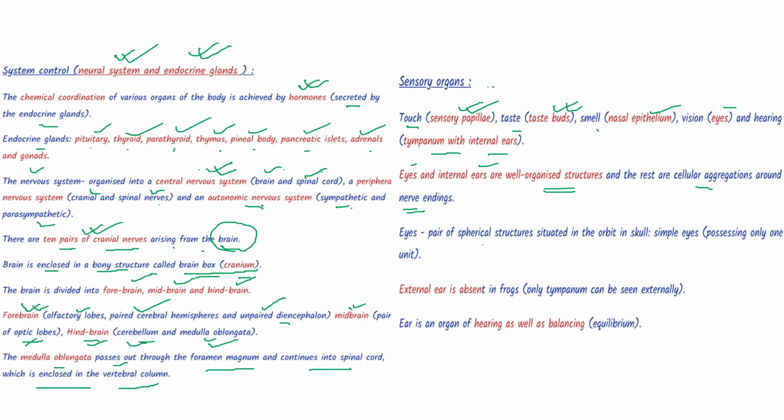Eyes are a pair of spherical structures situated in the orbit of the skull. Eyes are simple, possessing only one unit. External ear is absent. Only tympanum can be seen externally. And ear is an organ of hearing as well as balancing, same like humans.